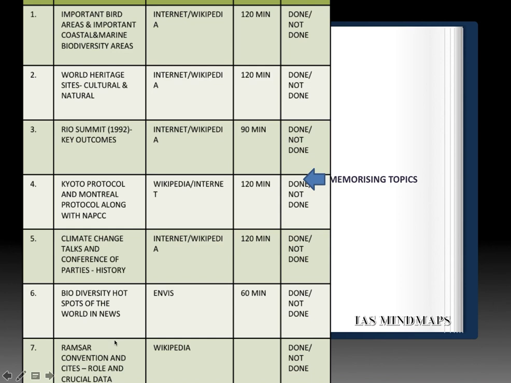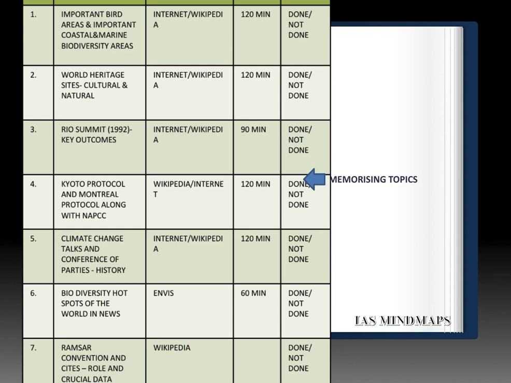Next, Ramsar Convention and CITES. CITES full form is Convention on International Trade in Endangered Species. Go through the role of both of these conventions and crucial data of the last 2 years. Again, Wikipedia. So you might be seeing that these are some random topics of environment.